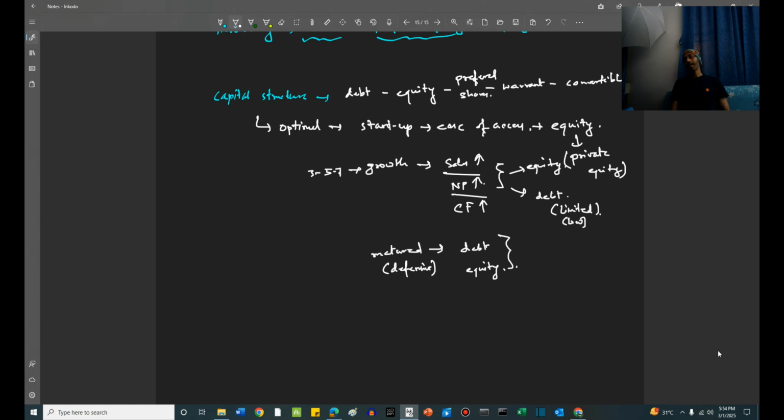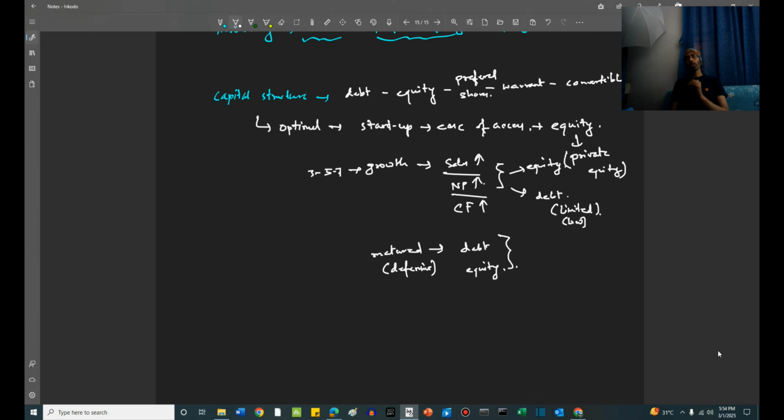But the thing is, the valuations depend on the growth rates also and the future prospects also. If it's an industry where saturation has already happened and the growth rate is not that much there, then valuations will be lower. If it's a growing industry, the industry itself is growing and this company is also growing along with it, then the valuations will be very, very different. It will be much higher, right?